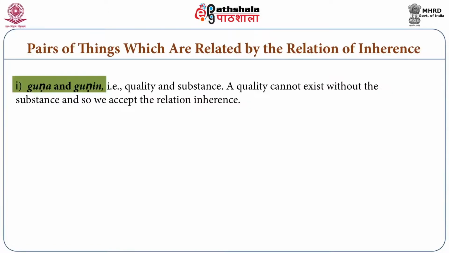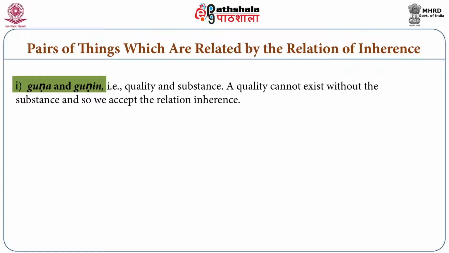One is guna and guni, that is, quality and substance. Between quality and substance there is a relation inherence, because in so far as the quality has to exist, it must exist depending upon the substance. Without depending upon the substance, a quality cannot exist at all. Therefore, between quality and substance, we accept that there is a relation inherence.